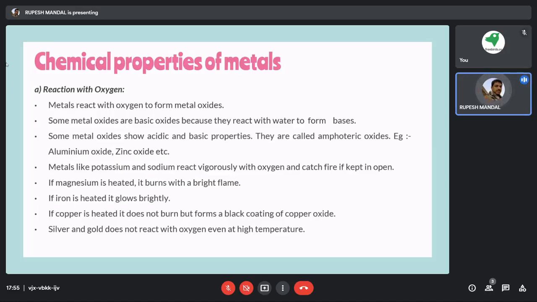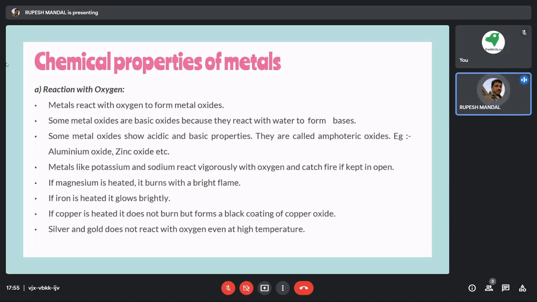But potassium and sodium are also metals, and if we keep them in open air, they start catching fire by themselves, without applying any fire. That means their melting point and boiling point are very low compared to other metals.